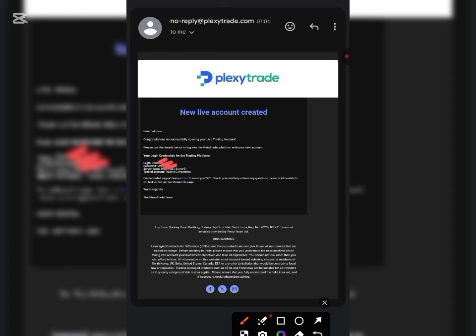Now, shown on the screen are my login details that I'm using to trade in my MetaTrader 5, as you can see here. All you have to do now is copy your login and your password. Then head to your MetaTrader 5, search for the broker, which is FlexiTrade server. You search for it, put in your login details, then you can go ahead and start trading.